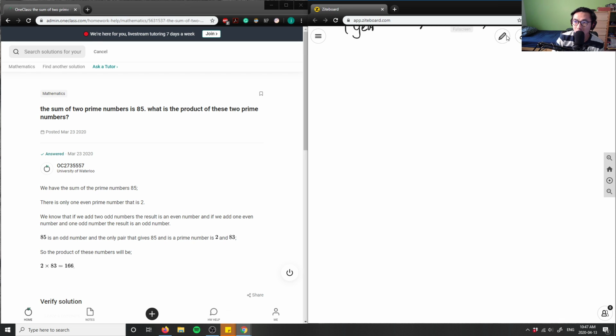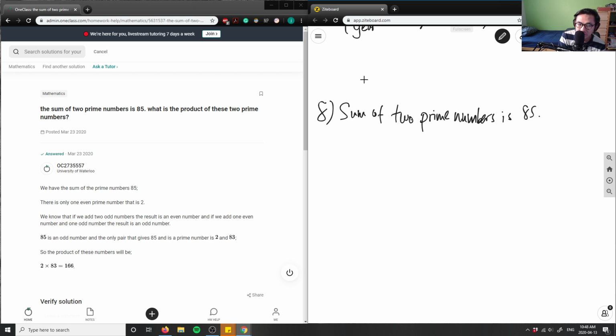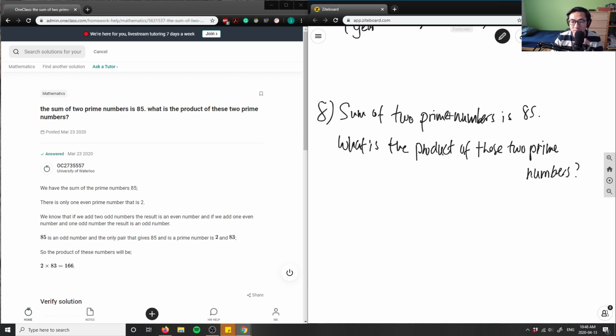This is question 8 now. 3 more questions left. Question 8. The sum of two prime numbers is 85. What is the product of these two prime numbers?